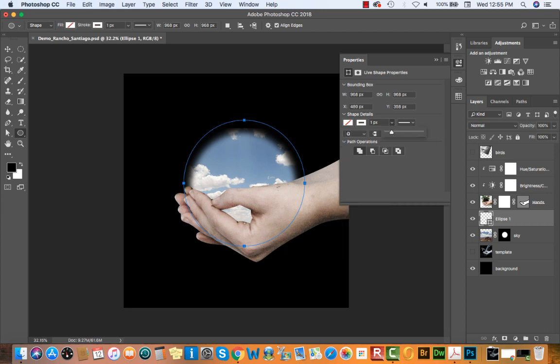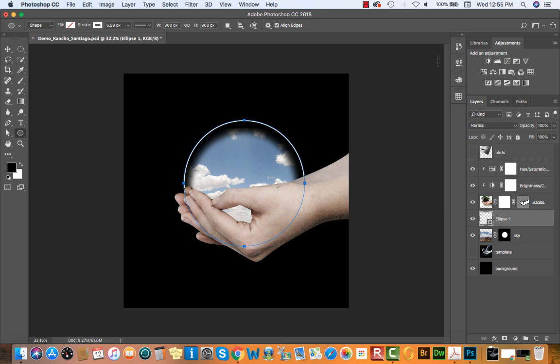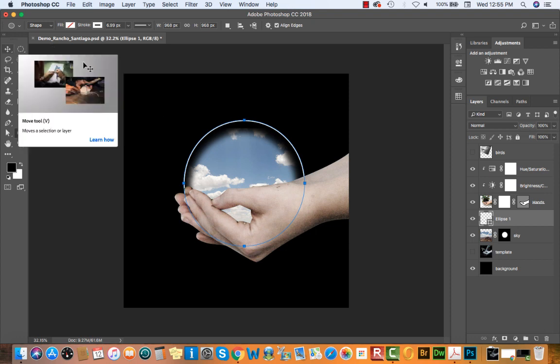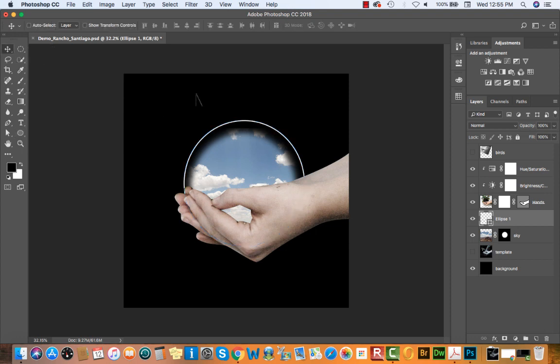I'm going to increase my stroke by maybe 5, maybe a little more. 5 pixels or 8 pixels is good. I'm going to increase that. Close out these properties. If I look at my layers panel, I now see that there's a new layer called Ellipse 1. My ellipse isn't quite centered around my sky, so I'm going to press V to access my Move tool and just move this around the sky.